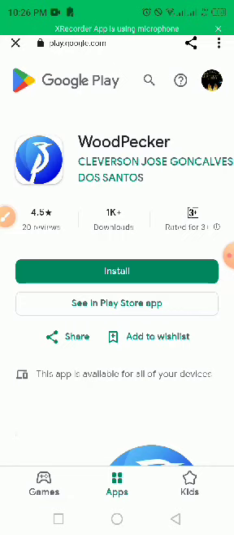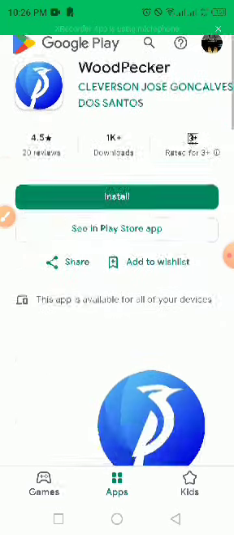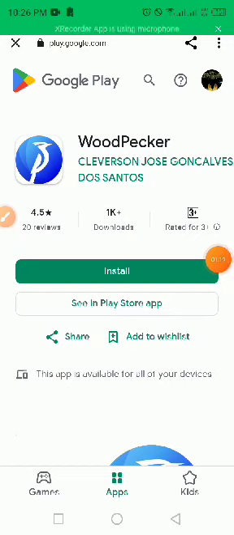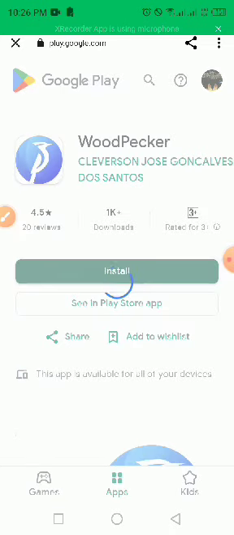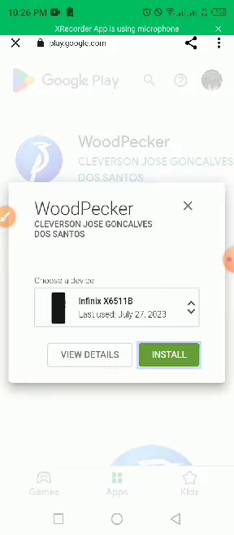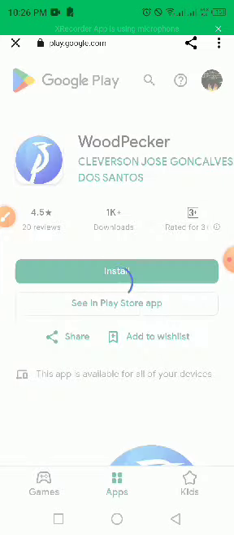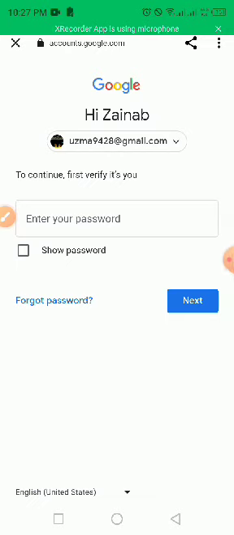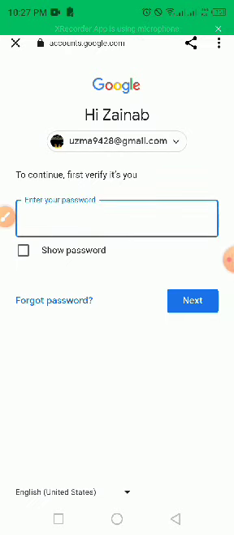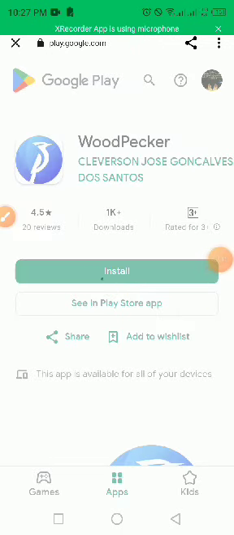It's not even as heavy as the old version. So you can just tap on install here. Let's go. Here we are. So we tap on install. We are still trying to install the app.